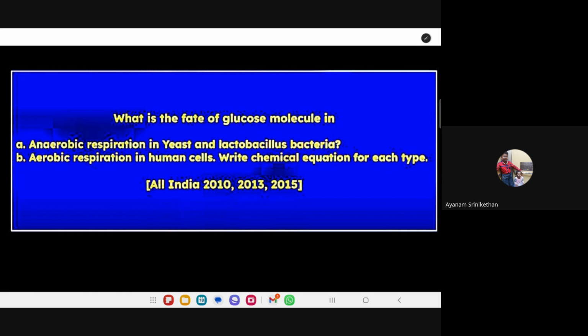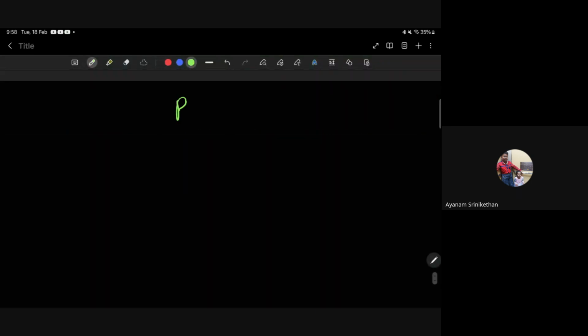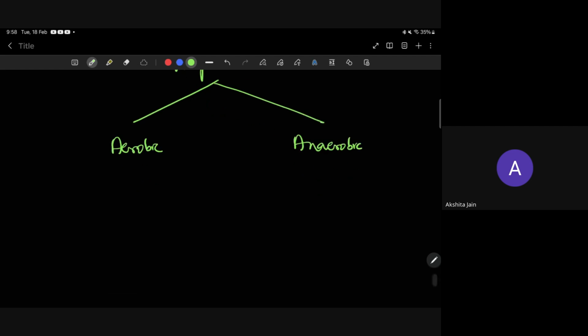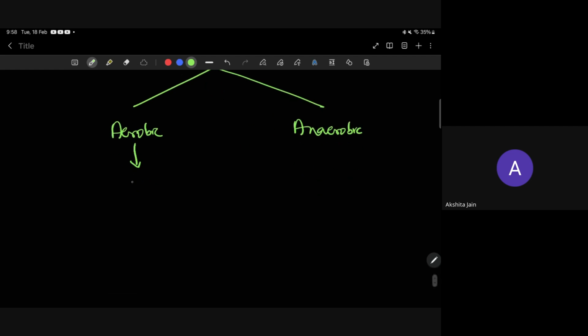That is respiration. Okay, children. Respiration is of two types. What are the two types of respiration? Aerobic and anaerobic. What is aerobic? In the presence of oxygen. And anaerobic is in the absence of oxygen.